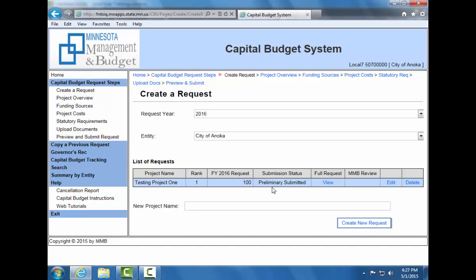Once finished, they must submit the request again by October 16th, and the request will then be in the final submission status. When the request is in final submission status, the user will no longer be able to make changes. After final submission, it will be included for consideration in the Governor's 2016 capital budget.